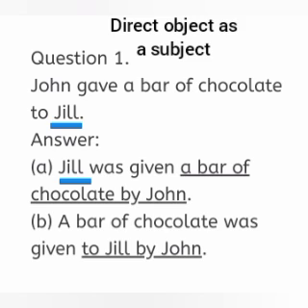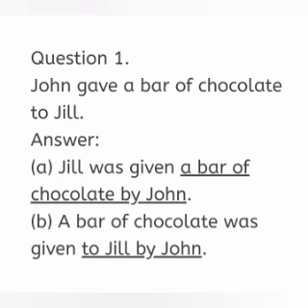Look at sentence A. Jill is an indirect object in the question that is used as a subject in the first sentence. A. Jill was given. And what was given to Jill? A bar of chocolate. That is another object that should be added, and then by agent, finally subject to object transformation, John.